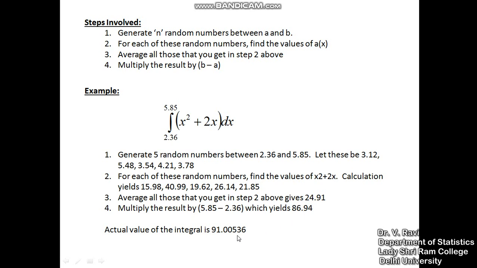So we are not very far away, considering the fact that we had only taken 5 random numbers. Remember the theory, n has to be large. If you increase the number of random numbers to 10, 12, 15, 20, whatsoever it is, as you keep on increasing the number of random numbers, you will be getting closer and closer to the actual value.